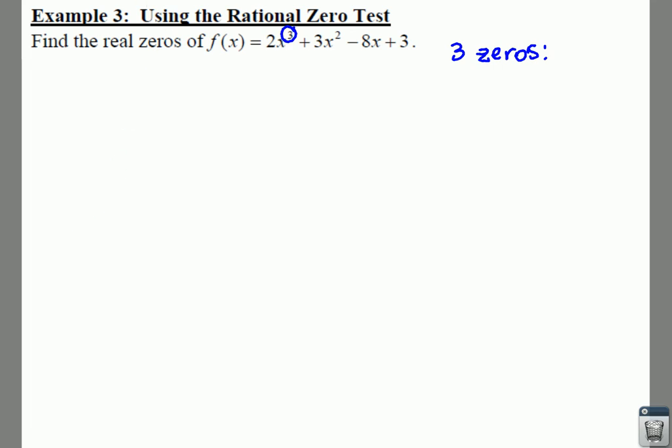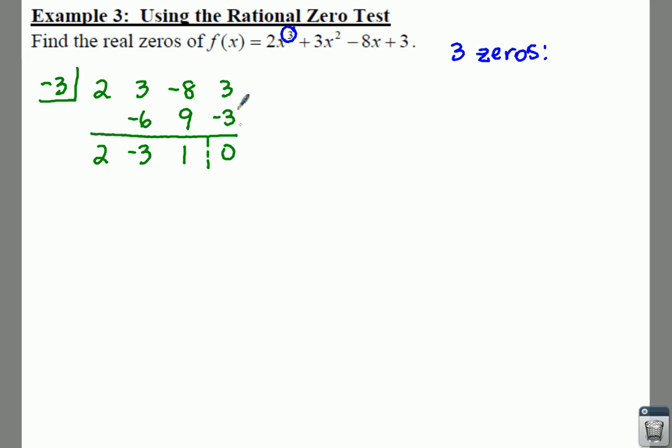So what we're going to do is plug a -3 into the box for synthetic division. You have a 2, 3, -8, and 3. And so we're going to bring down the 2. Remember, anything below this line you multiply by whatever's in the box, so you get -6. Add those down, you get a -3. -3 times -3 is a 9, so you get a 1 here. 1 times -3 gives us -3, and you get a remainder of 0. So what that tells us is -3 is one of our 3 zeros.